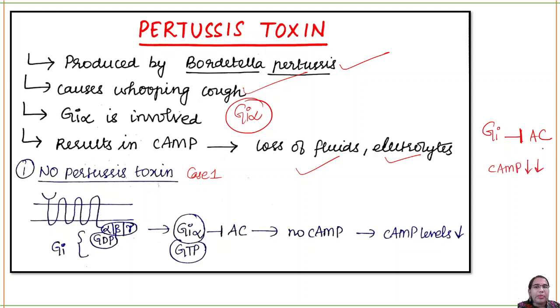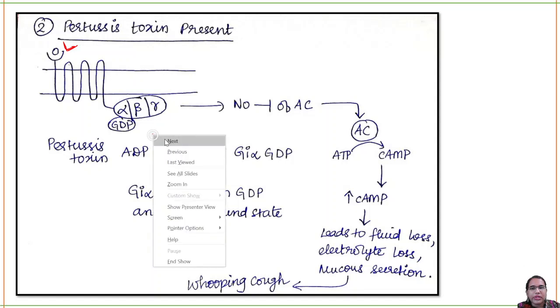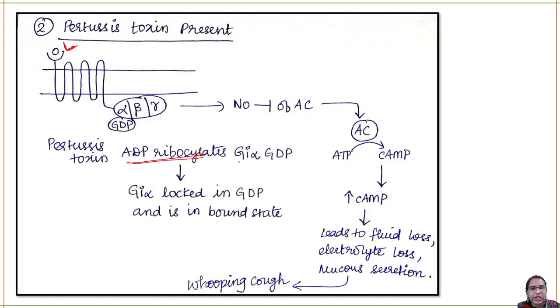Okay, but what happens when pertussis toxin is present? Now when the ligand, that is the pertussis toxin, binds to the receptor, this will cause ADP ribosylation of Gi. Can you see here? ADP ribosylation of Gi. Now Gi is inactive. So what is the function of Gi?